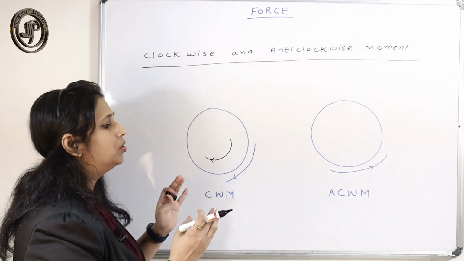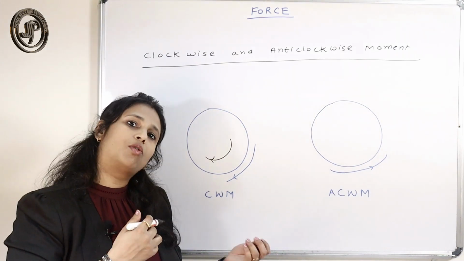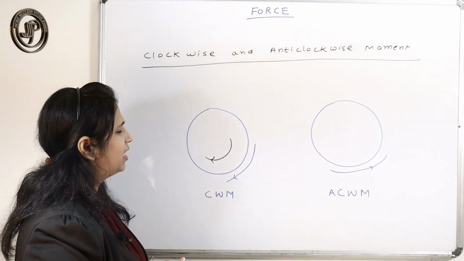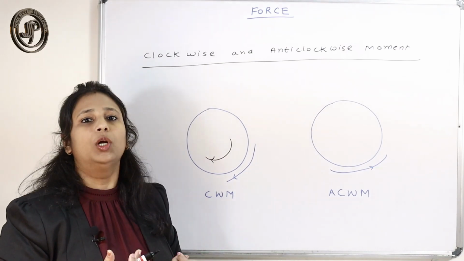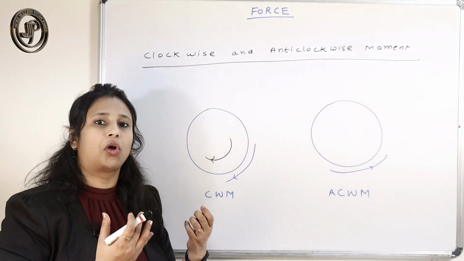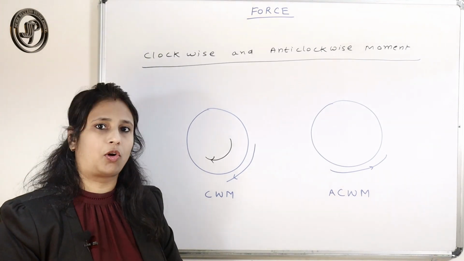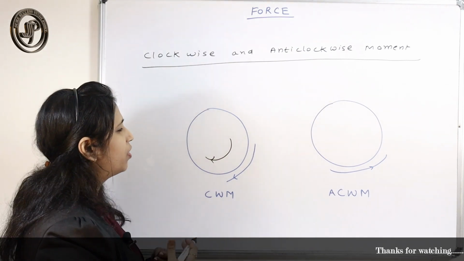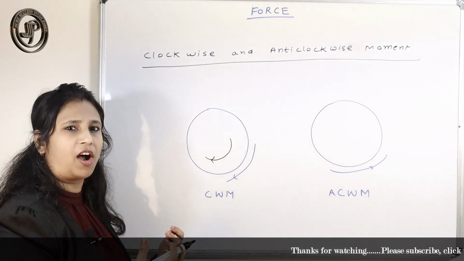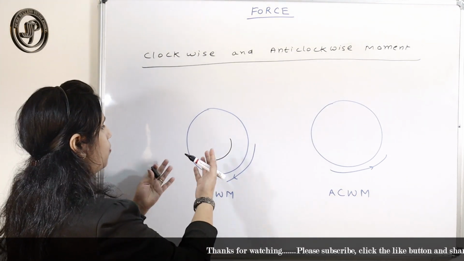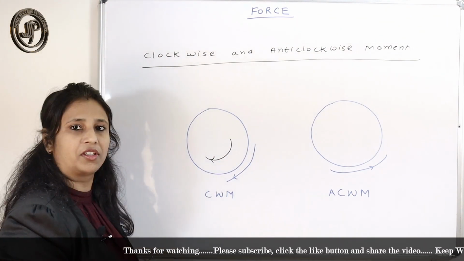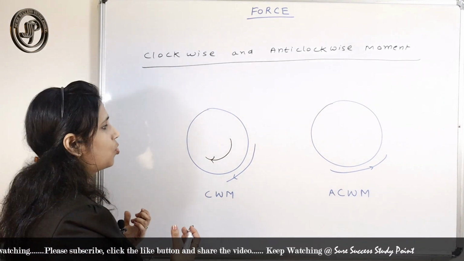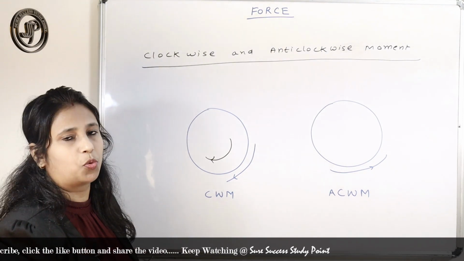Whenever you have shown some movements, clockwise or anti-clockwise, you just have to show the sign. Actually there is no fixed way, but conventionally we take a sign, positive or negative, for clockwise or anti-clockwise movement. Sometimes it is very difficult to memorize because there is no hard and fast rule to say it is positive or negative. So I am giving you a trick so that you can memorize which one is clockwise, which one is positive and which one is negative.